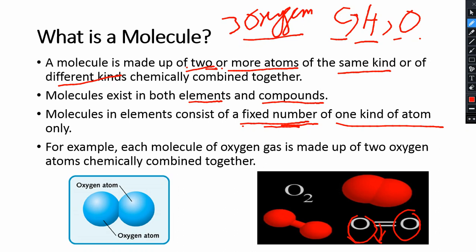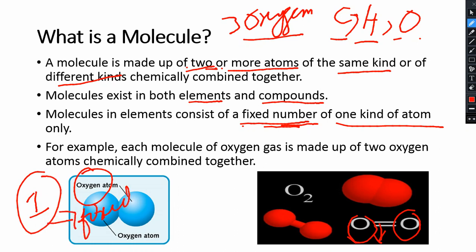For example, if you take the oxygen element, it has a fixed number of atoms, and the atom is oxygen, so that is one type of atom. We call this an element because there is a fixed number and only one type of atom.